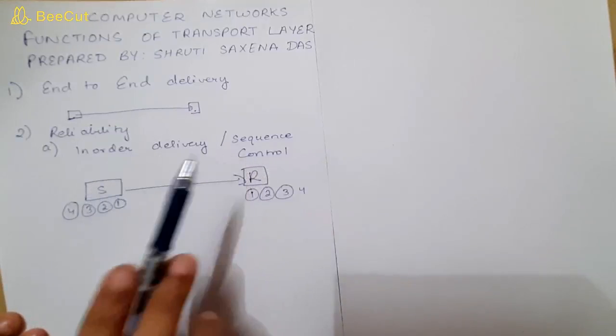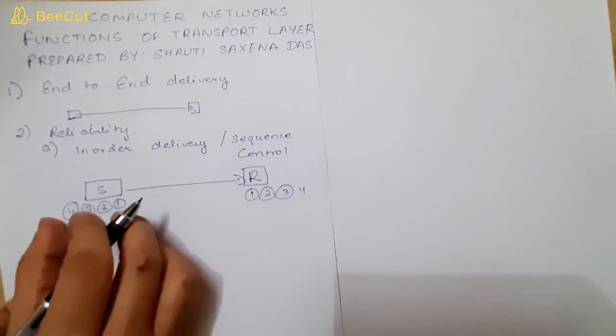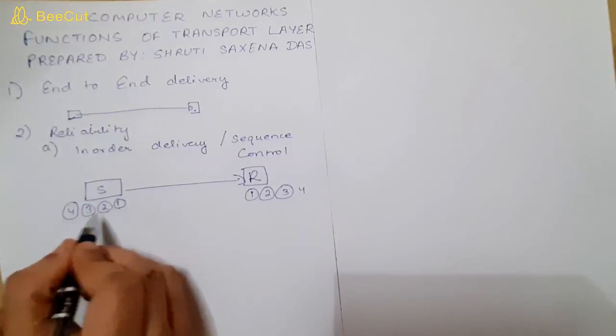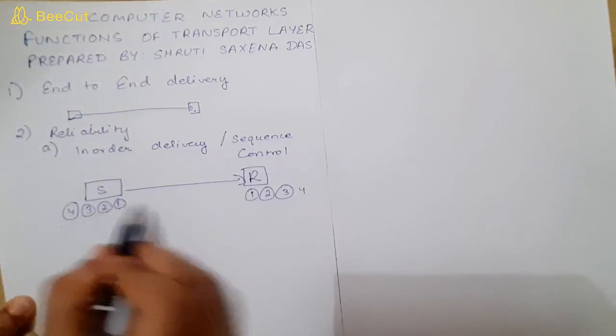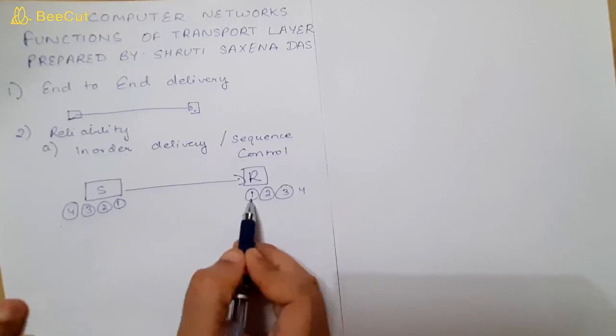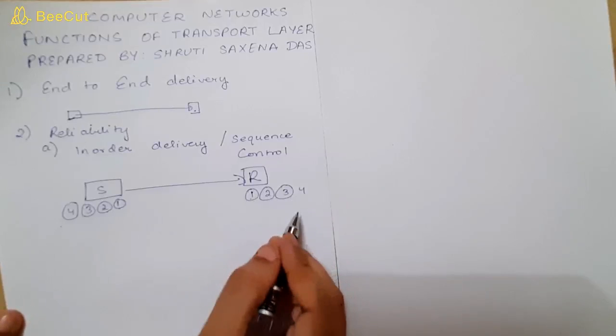Sequence should be maintained. For that, in the TCP header we have one field for sequence number in order to maintain the order of the message. So the message order should be maintained in the same way. If you are sending first, second, third, fourth, here also first should be received first, then second, then third, then fourth. It should be received like this only.